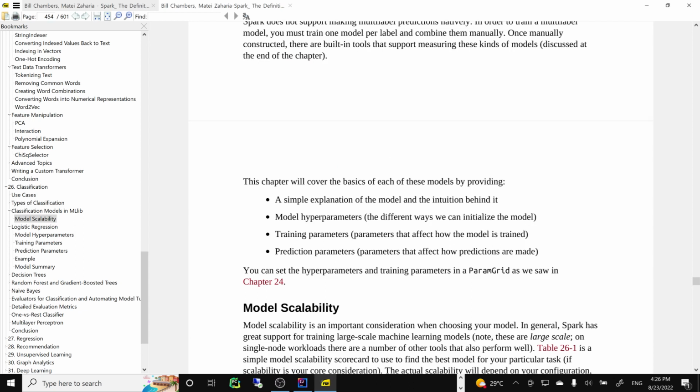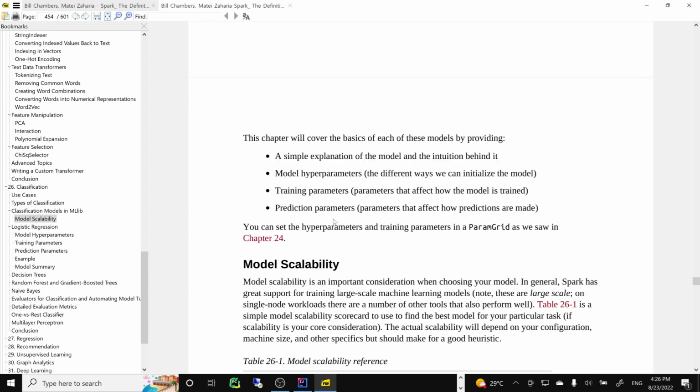The whole idea is to get the data in the right format, maybe change some hyperparameters for a specific algorithm, apply this to the training set, and then validate against the test set.